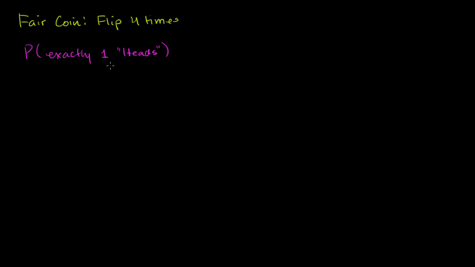And to think about this, let's think about how many different possible ways we can get 4 flips of a coin. So we're going to have one flip, then another flip, then another flip, then another flip. And this first flip has 2 possibilities. It could be heads or tails. The second flip has 2 possibilities. It could be heads or tails. The third flip has 2 possibilities. It could be heads or tails. And the fourth flip has 2 possibilities. It could be heads or tails. So you have 2 times 2 times 2 times 2, which is equal to 16 possibilities. 16 possible outcomes when you flip a coin 4 times.